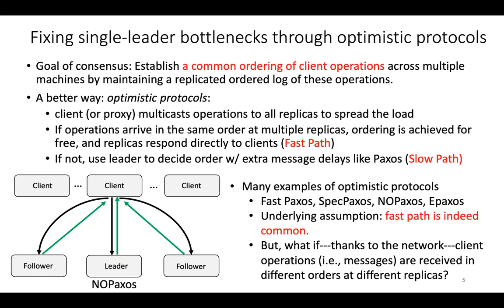But what if, thanks to the network that carries the operation within a message, client operations end up arriving in different orders at different replicas? Okay, and if this happens often enough, then you end up just taking the slow path so often that any fast path optimization is negated.